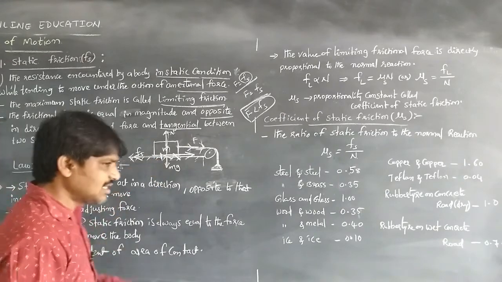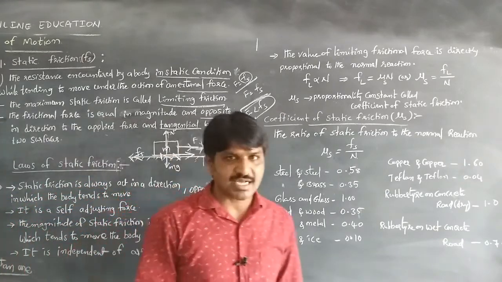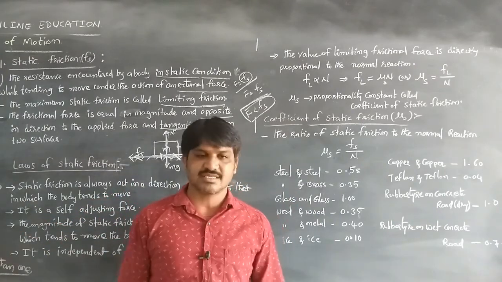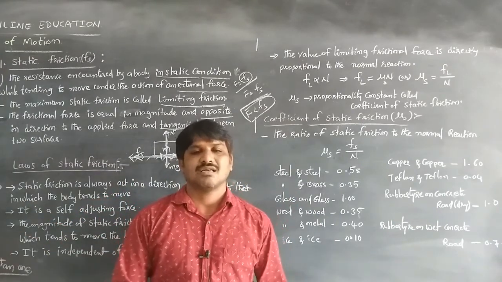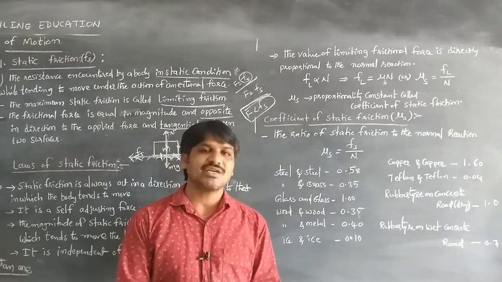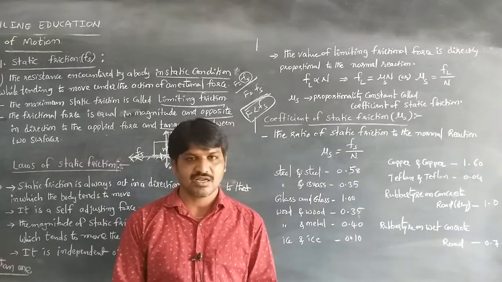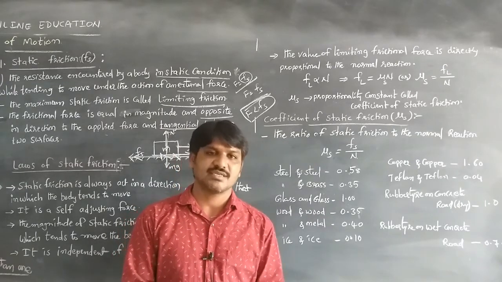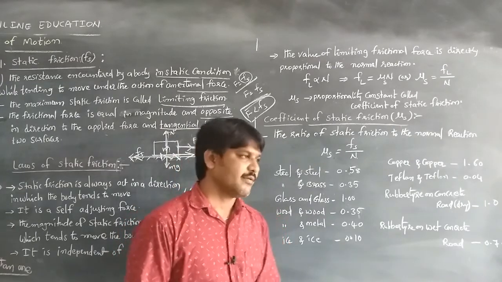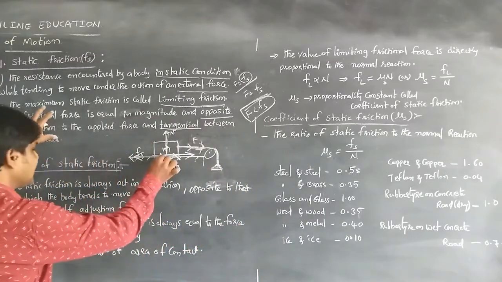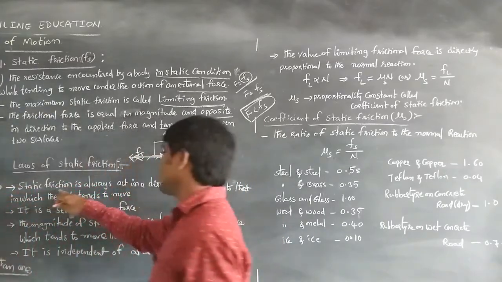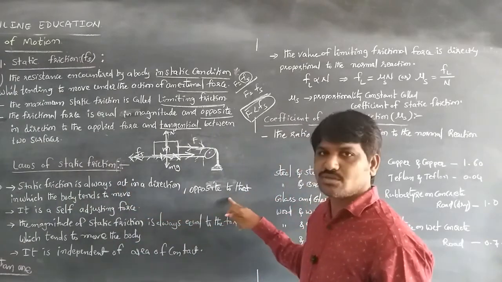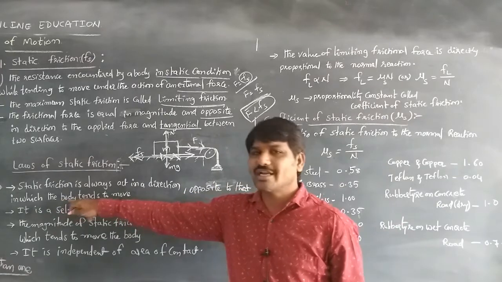Now on what do the laws of friction, which we have already discussed, say? The static friction is independent of the area of contact. It does not depend on the area of contact. Even if the area is less, the same amount of static friction acts on that body. While the body is at rest, the static friction always acts in a direction opposite to that in which the body tends to move.